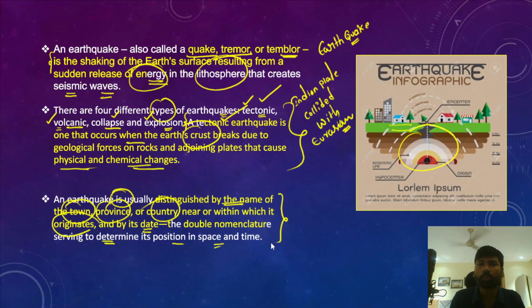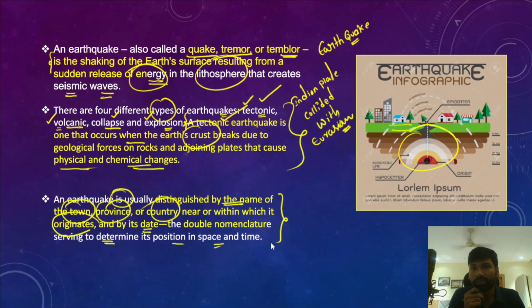The double nomenclature of any earthquake helps us understand where it took place and at what time, and if there is any other earthquake, we could name it separately, so we avoid confusion in identifying the regions already struck by these deadly earthquakes, so that relief and rescue efforts can be undertaken without any confusion. That is the purpose of naming earthquakes with the town, province, state or country's name when an earthquake takes place.